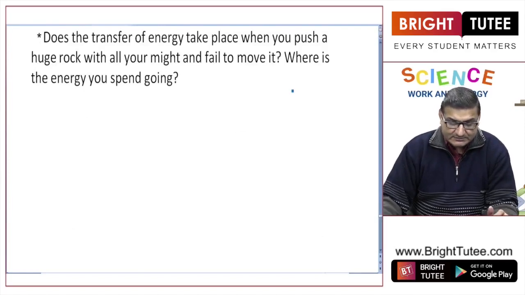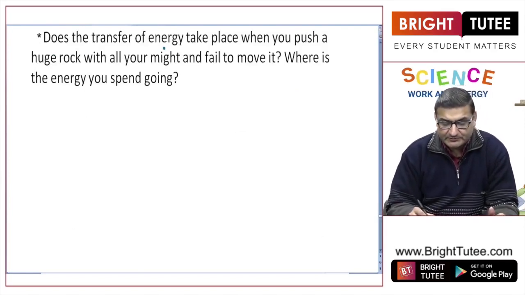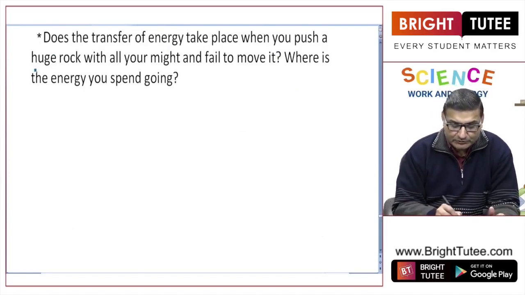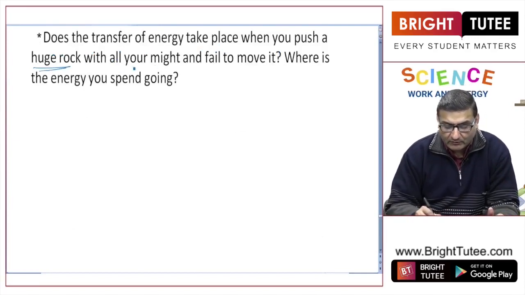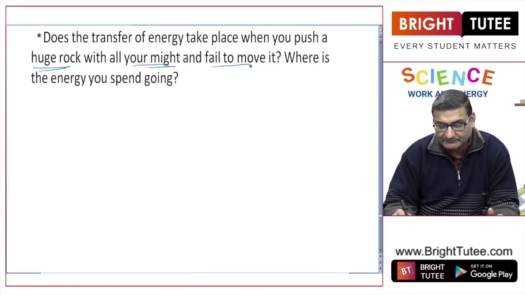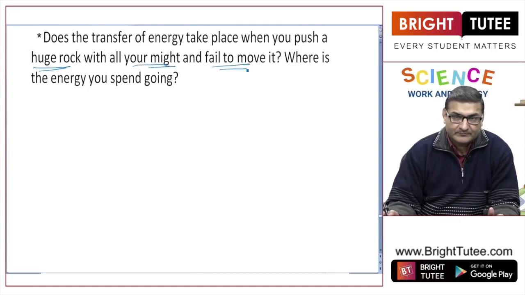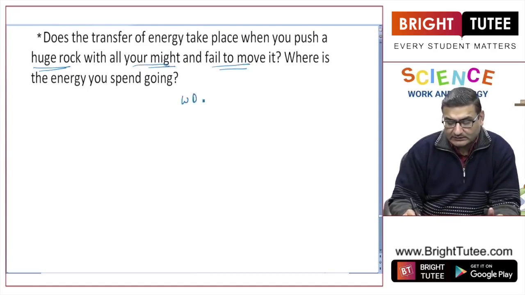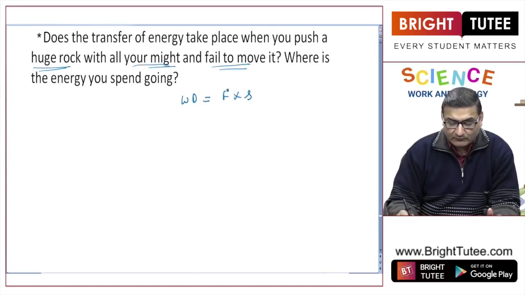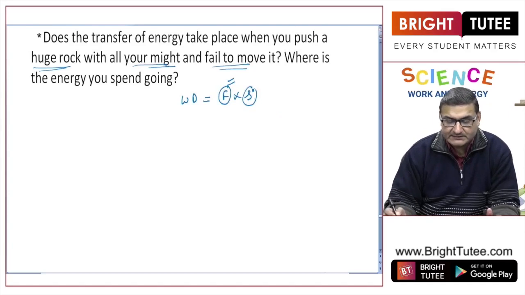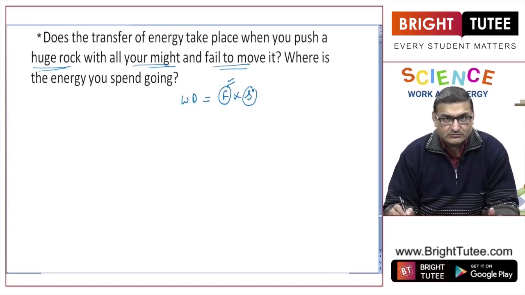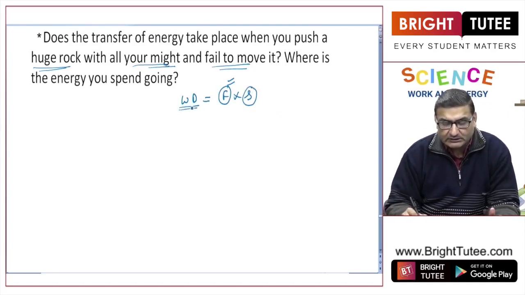Now, let us see the next question. Does the transformation of energy take place when you push a huge rock with all your might and fail to move it? Now, we know that work done is equal to F into S. So, we are applying a lot of force, no doubt, but since there is no displacement of the rock, we will say that we have not done any work.